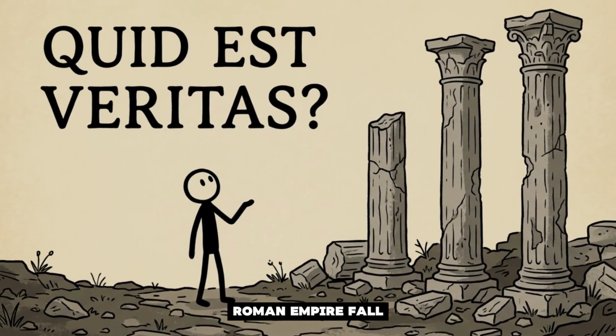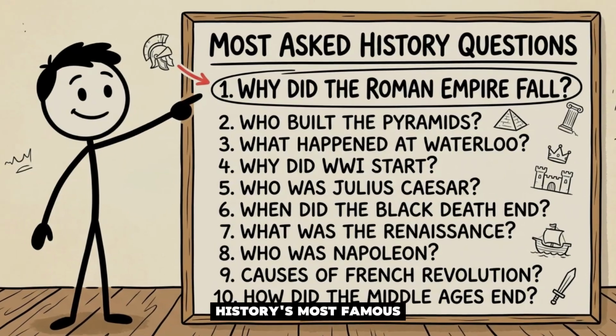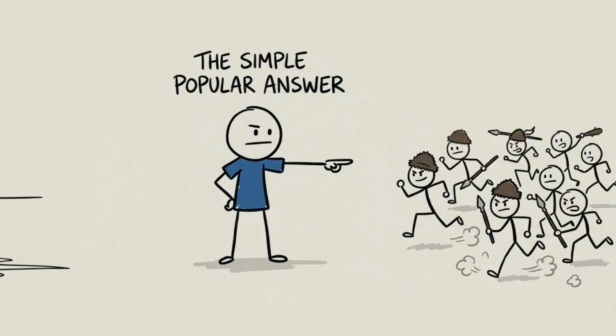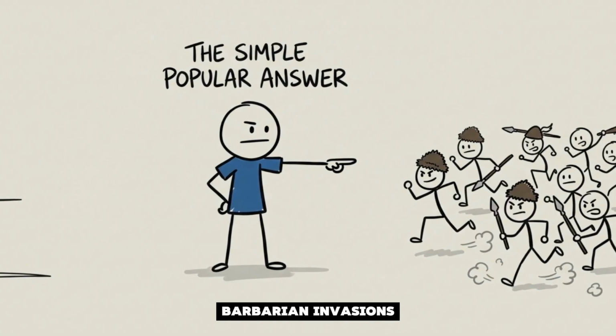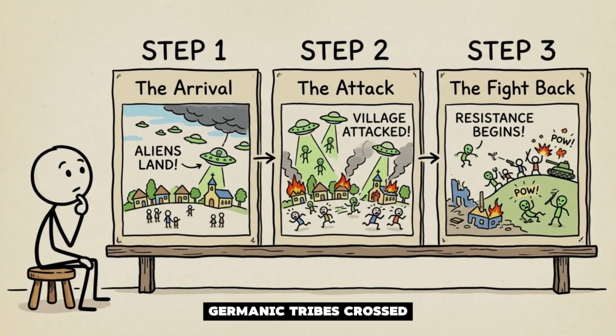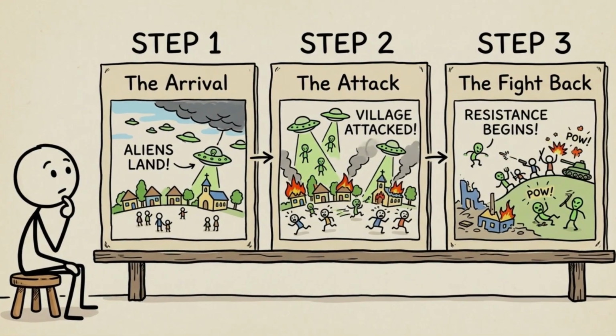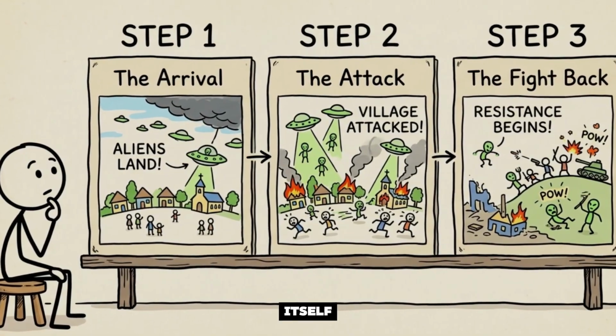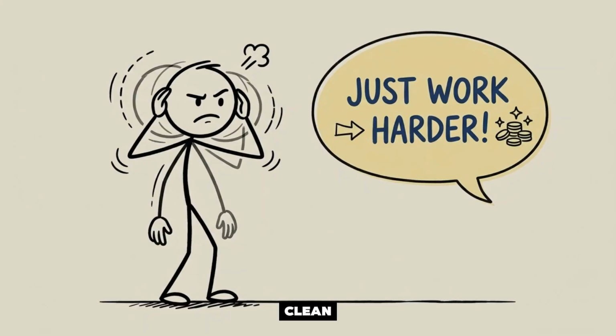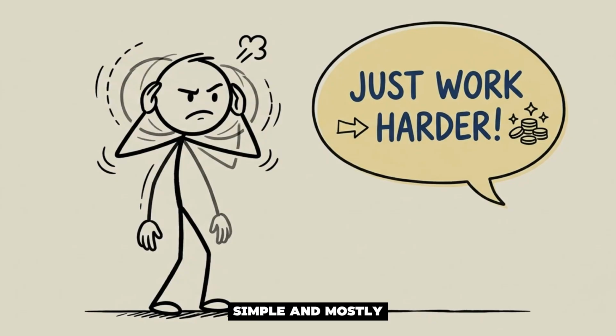Why did the Roman Empire fall? It's one of history's most famous questions. The popular answer: barbarian invasions. Germanic tribes crossed the borders. Rome couldn't defend itself. The empire collapsed. Clean, simple, and mostly wrong.